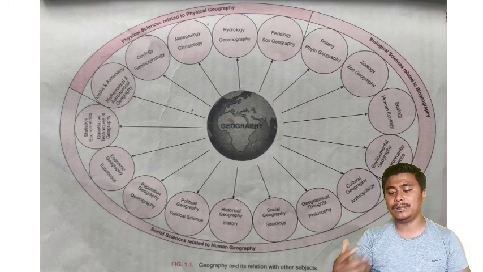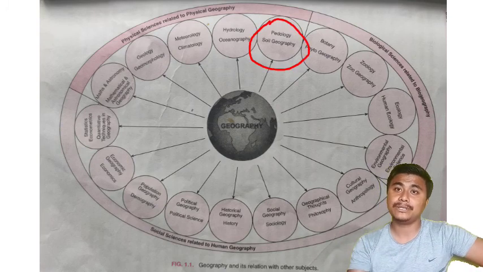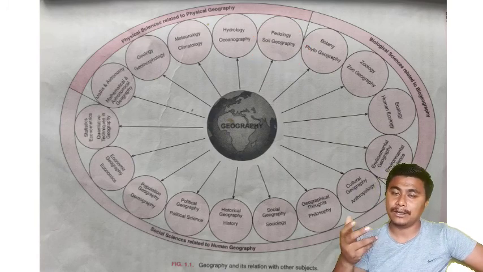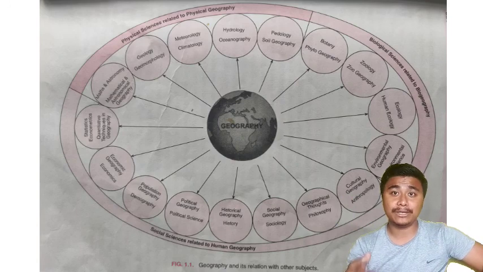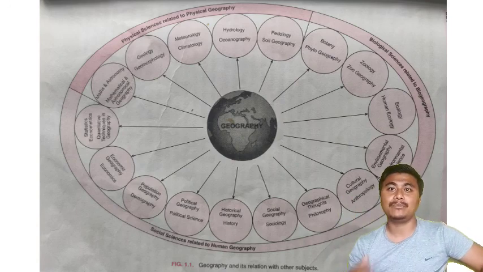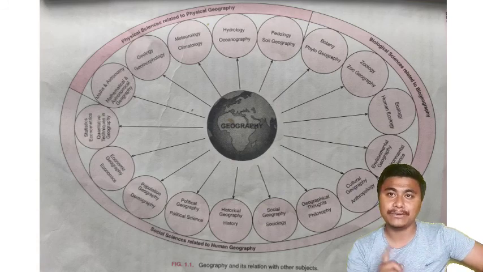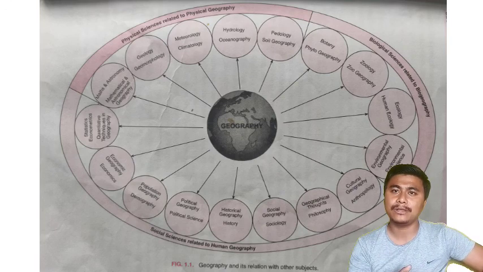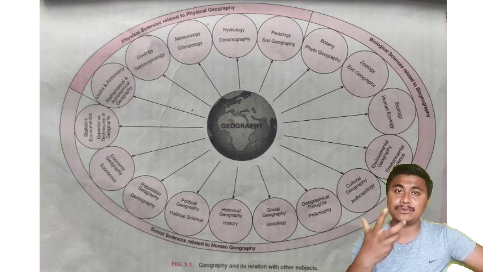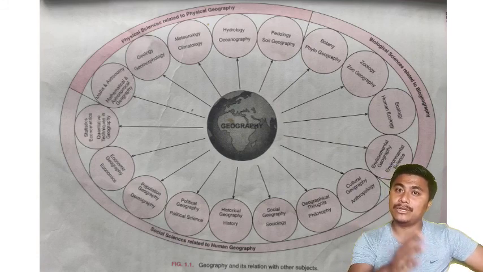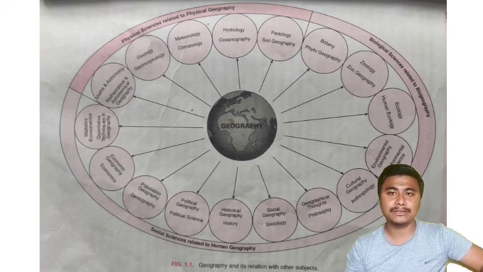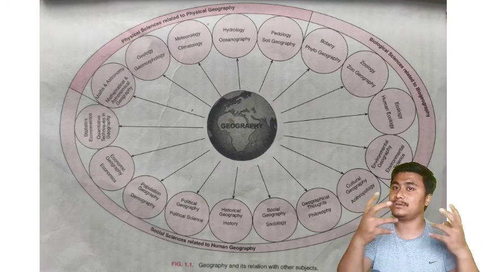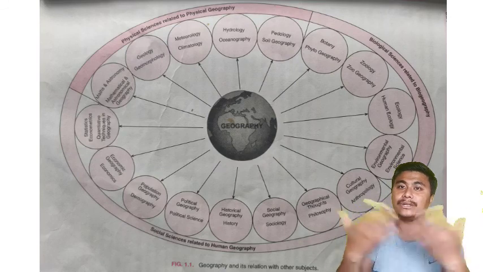Similarly we have pedology also. Pedology means the study of soil, which is related with the origin of soil. So we have a separate branch for that also, what we call soil geography. If you remember, in class 10 we studied the soils of India. There we studied different types of soil, where they are found, the characteristics of soil, the vegetation or the types of crops which can be grown in the soil, how erosion is done, how conservation can be done. That is a branch of geography. So pedology and geography are also interdependent with each other.